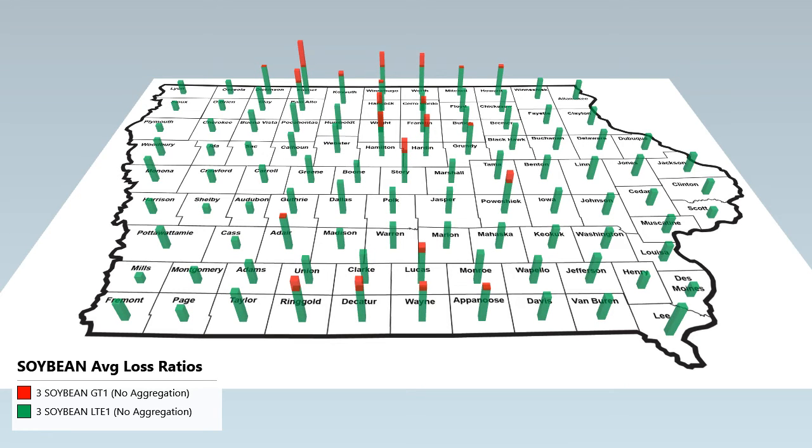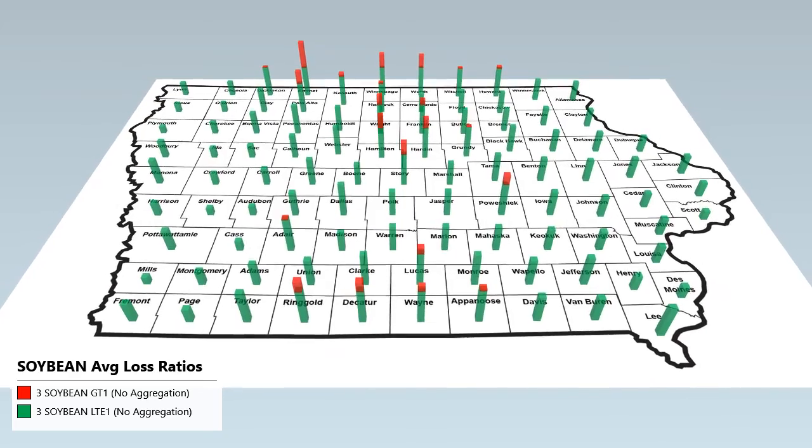3-year average soybean loss ratios for each Iowa county from 2013 to 15 are shown here. Due to several weather events in the last few years, about 1 in 5 Iowa counties have 3-year loss ratios which exceed 1.